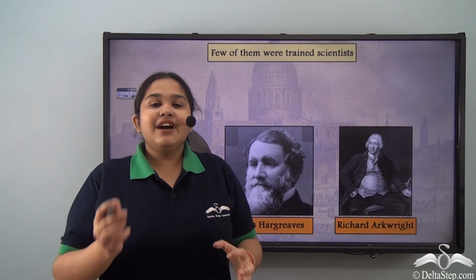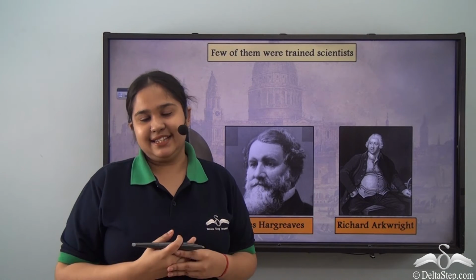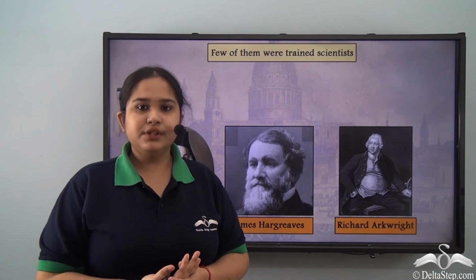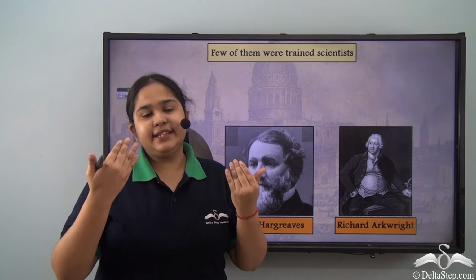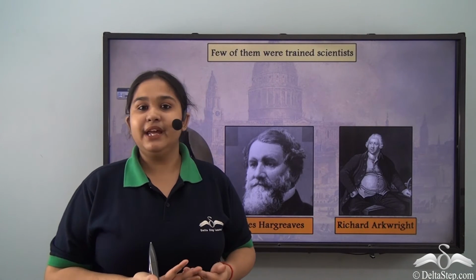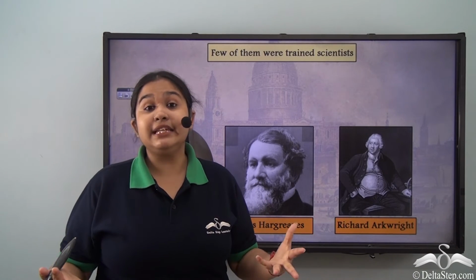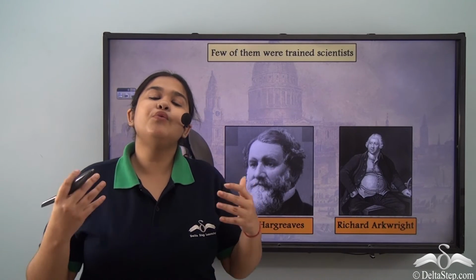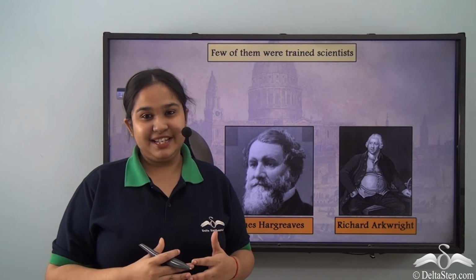Now, you might have a question: all these scientists we are talking about, such revolutionary changes they brought, such innovations they made, they must have been very well trained to make these innovations. Otherwise, how was it possible for them to make them? That was absolutely not the case.